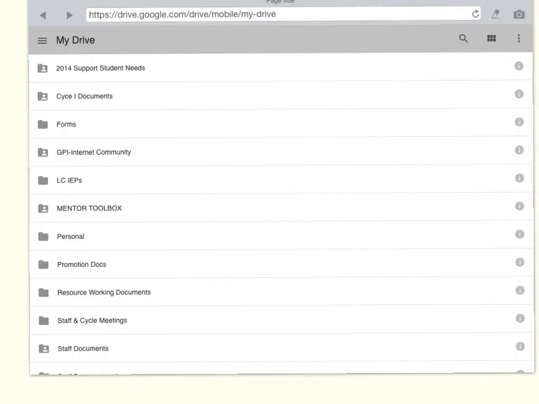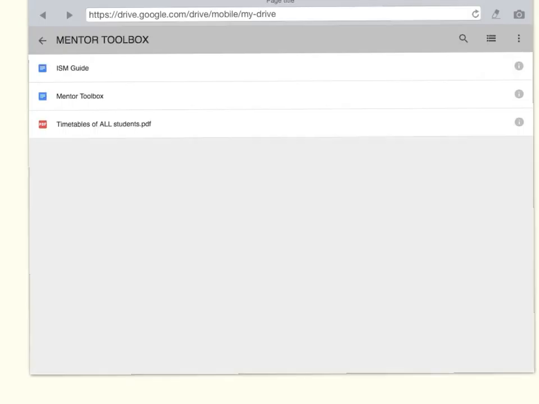Now, click on the Mentor Toolbox. Inside, you will find 3 items: the ISM Guide, the Mentor Toolbox, and a PDF file of timetables of all students.